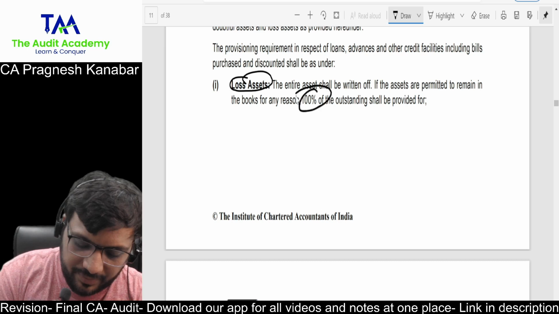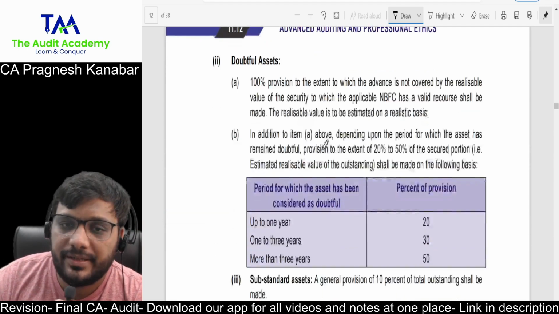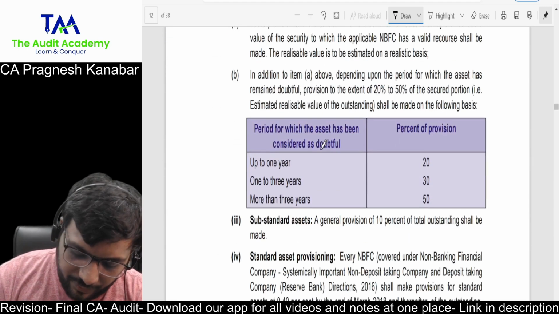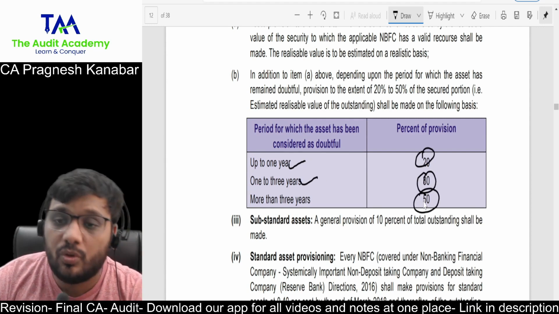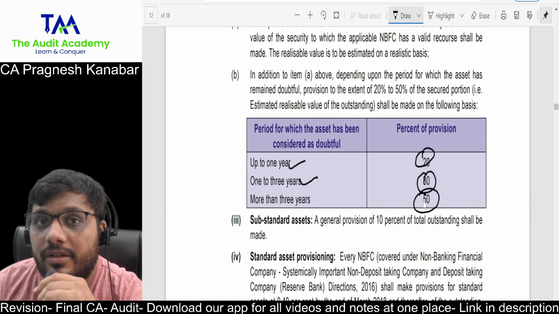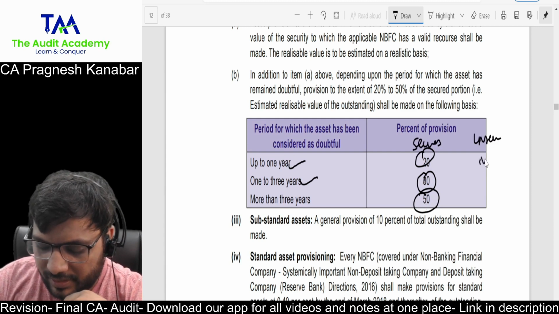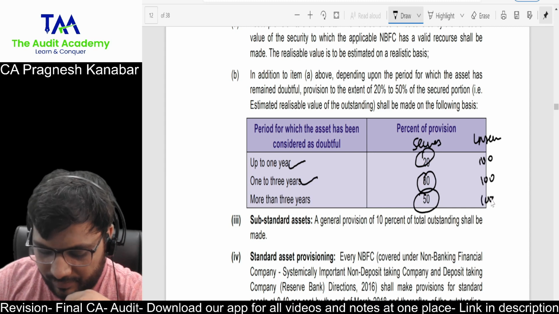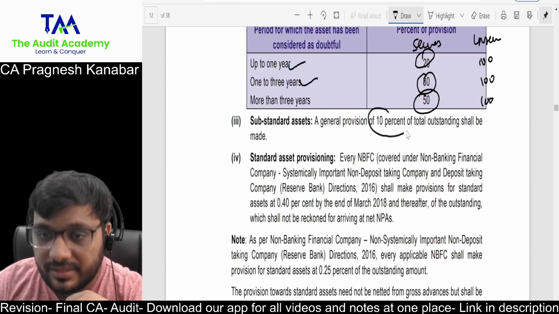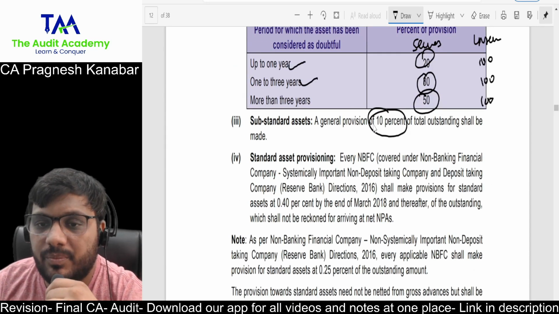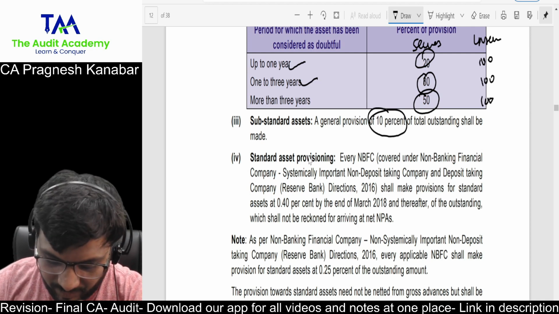Loss asset 100%. That is the same as in case of banks. Doubtful up to 1 year 20%, 1 to 3 years 30%, and more than 3 years 50%. This is for secured. Doubtful unsecured 100%. Substandard asset over here is 10%, in case of banks it is 15%.